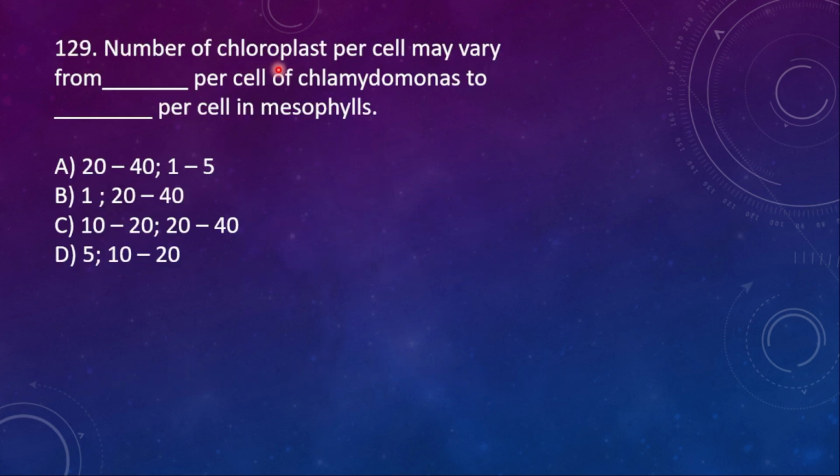129. Number of chloroplast per cell may vary from dash per cell of chlamydomonas to dash per cell in mesophyll. So he is asking the number of chloroplasts that may vary from chlamydomonas to the mesophyll cell. So here the right option is 1 per cell of chlamydomonas. Chlamydomonas has only 1 chloroplast, and then mesophyll cells will have 20 to 40 chloroplasts.